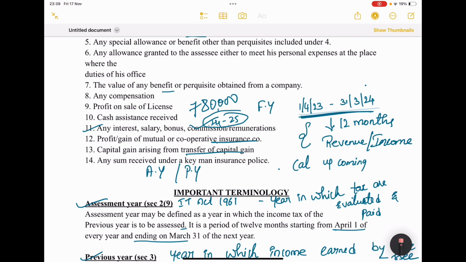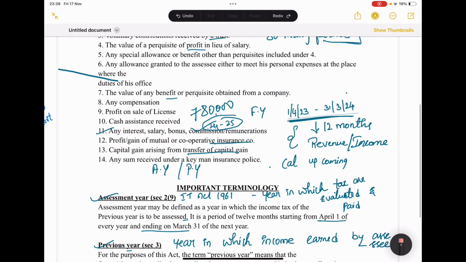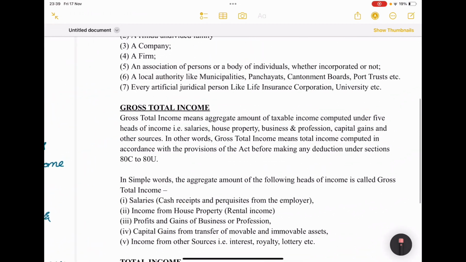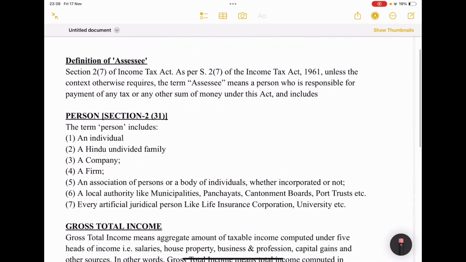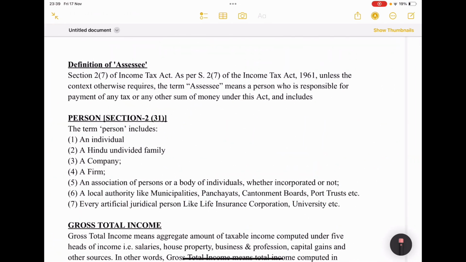Next one, another thing, very much important. Yes, definition of assessee. Just now I have given an explanation.